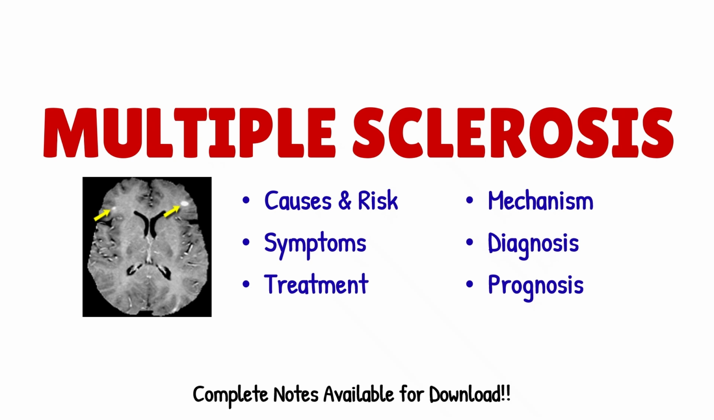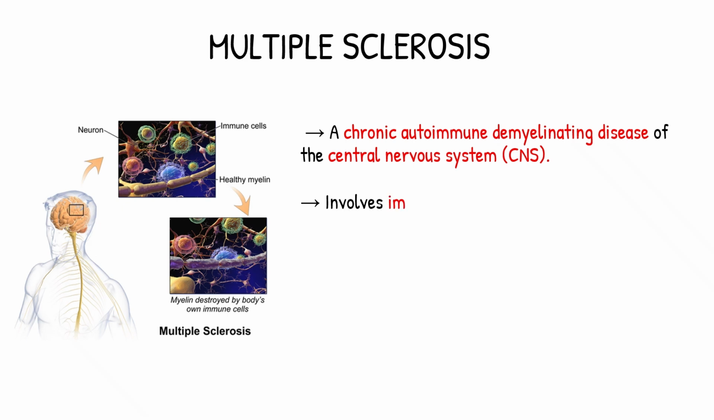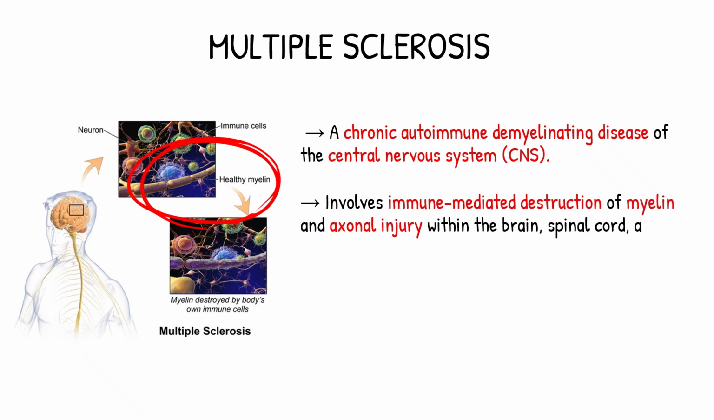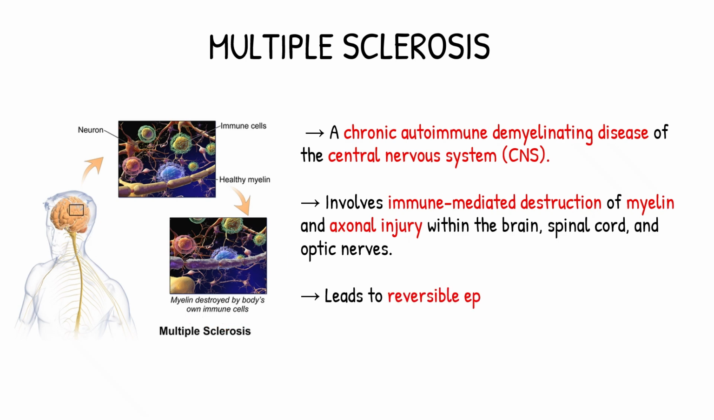Now let's start with an overview. MS is a chronic autoimmune condition, meaning your body's own defense system attacks your central nervous system. This immune attack destroys the myelin sheath, the insulation of nerves, and sometimes the nerve fibers themselves, especially in the brain, spinal cord, and optic nerves. This causes episodes of weakness or vision loss that can get better, but over time may lead to permanent disability.